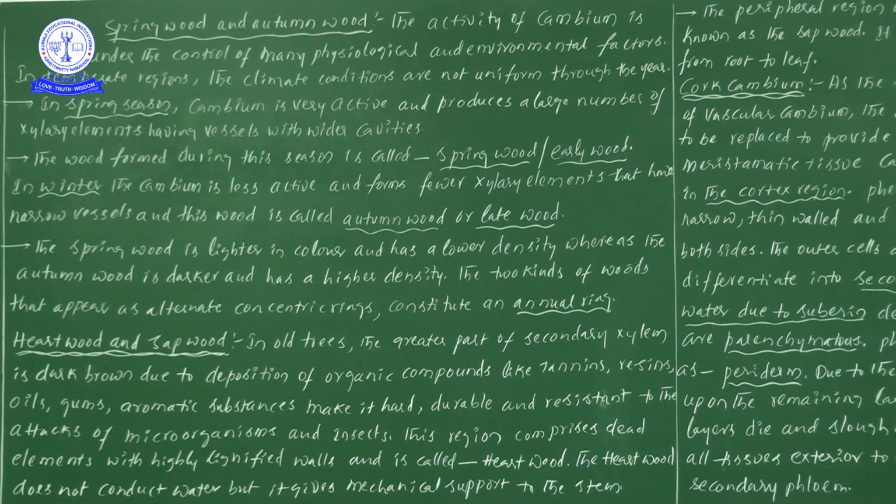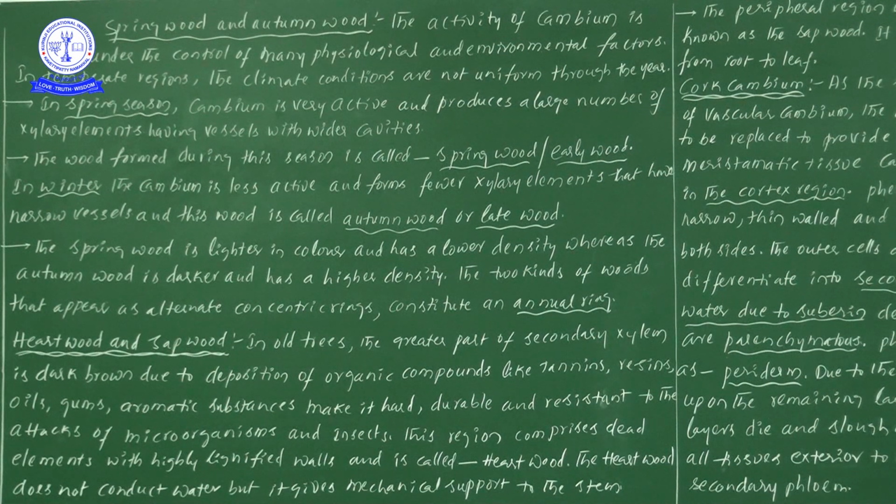Right, now let us start to discuss one by one. First, spring wood and autumn wood. Here, wood means one important NEET bit: if you are discussing in any other place, don't forget that from our subject point of view, we will be calling wood a secondary xylem.